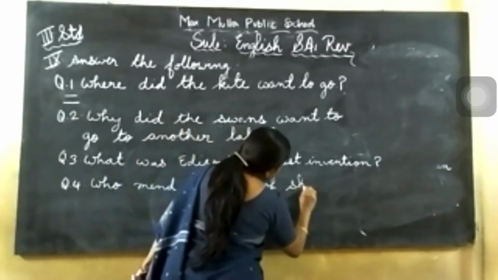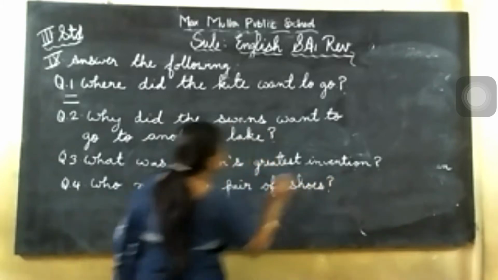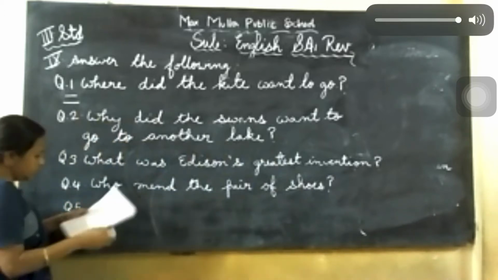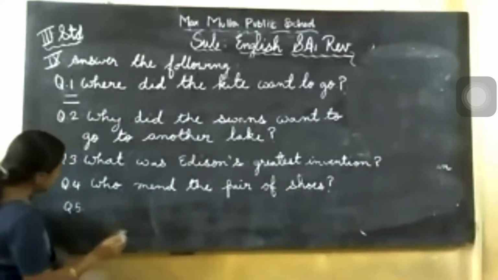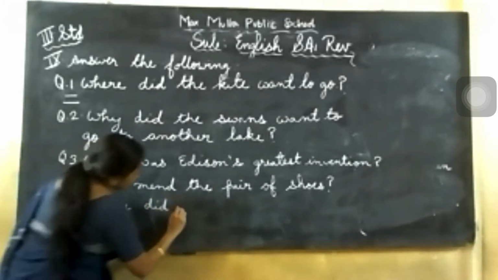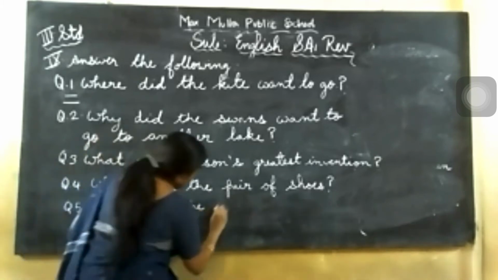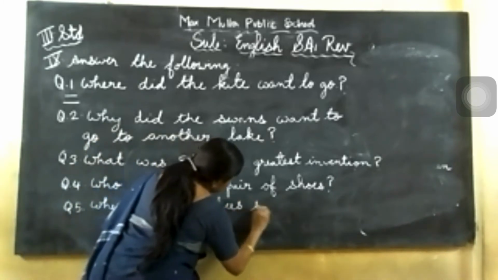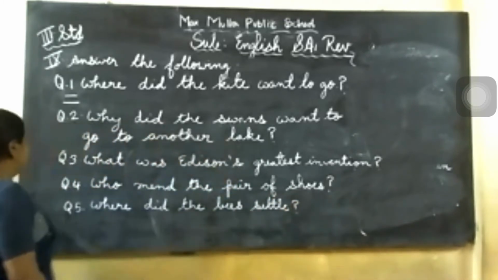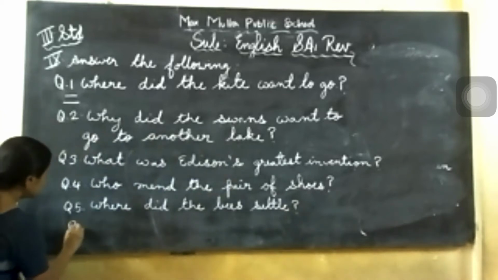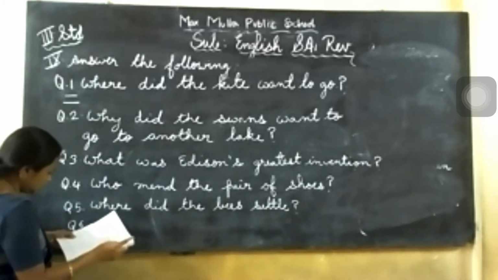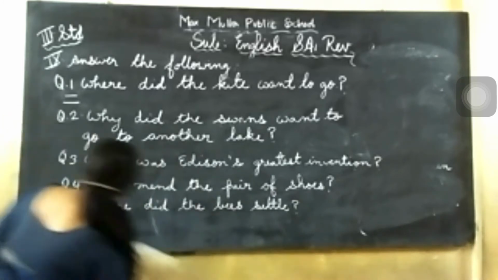Revision book, write neatly children and along with the answer. Pair of shoes. Next question number 5 is, where did the bees settle? Where did the bees settle? Question mark. Next question number 6 is, up to here you write, I'll rub and then write. So one more time I'll tell.